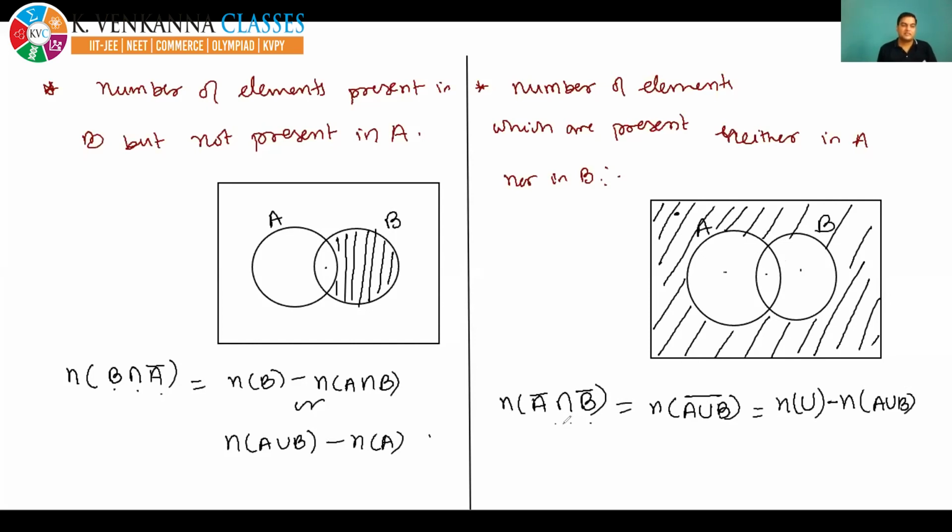Yes, correct. So Chaturi, Vignesh: N(A dash) intersection N(B dash). Okay, correct. Vignesh, Chaturi, all are correct. Nice. So I think it is clear. In the language, I have written N(A bar intersection B bar): neither present in A nor present in B. It is equal to N((A union B) bar). It is equal to the number of elements in the universal set minus the number of elements in A union B. Okay. So I'm moving to the next page.